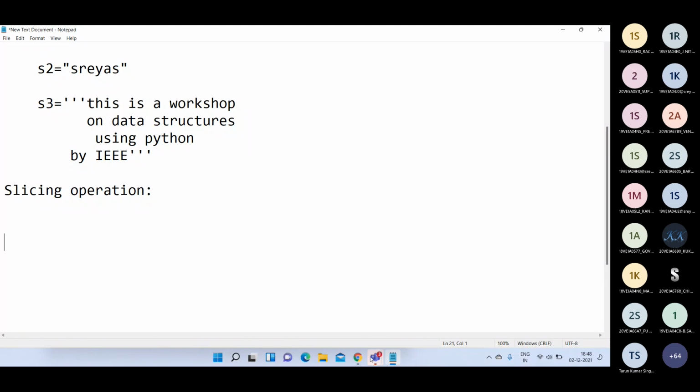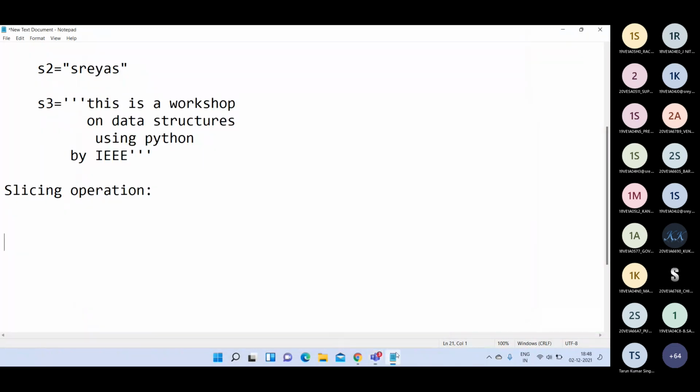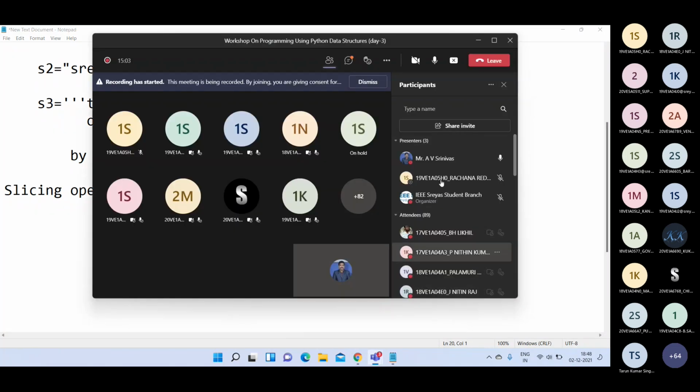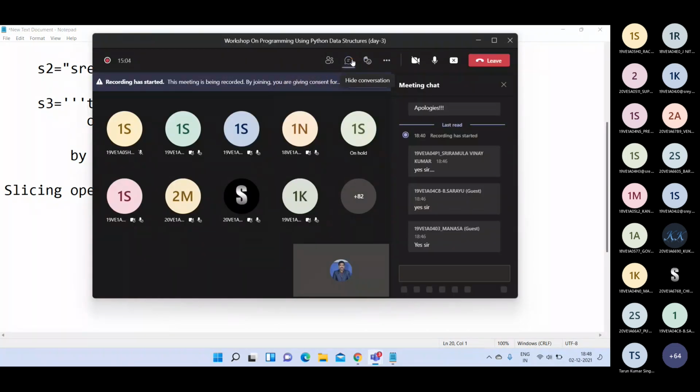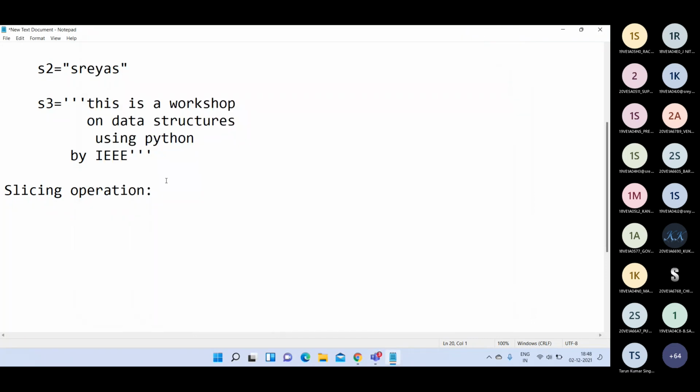Anybody tell me, in general, in English, what is meant by slicing? Slices or slicing. Slice means. Hello? Yeah, somebody typed, I think. No. Cutting. Yeah. So we can say partitioning into various parts.